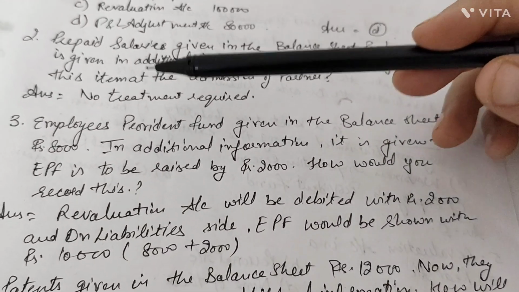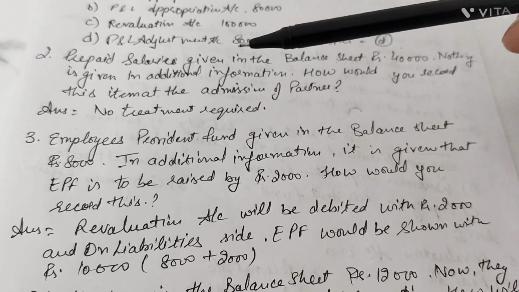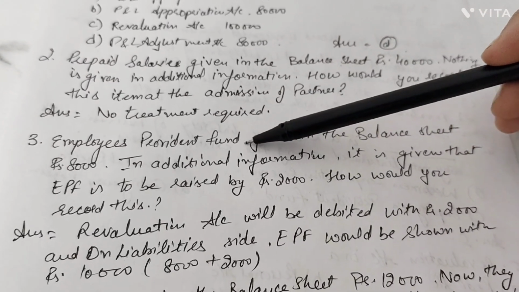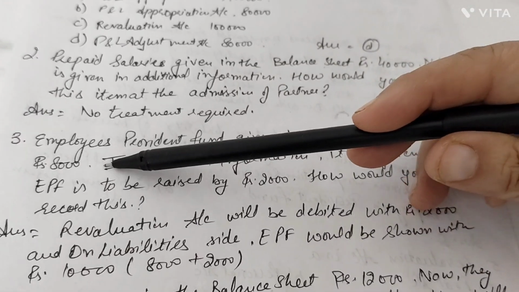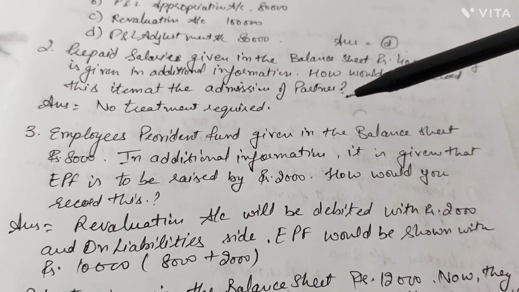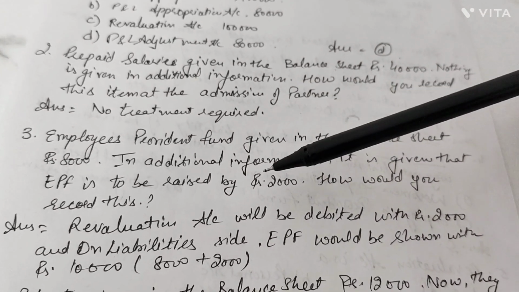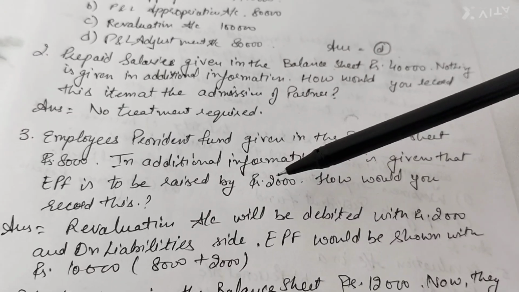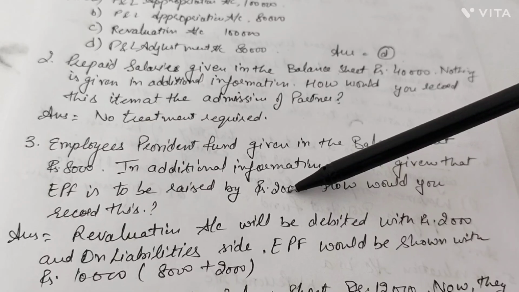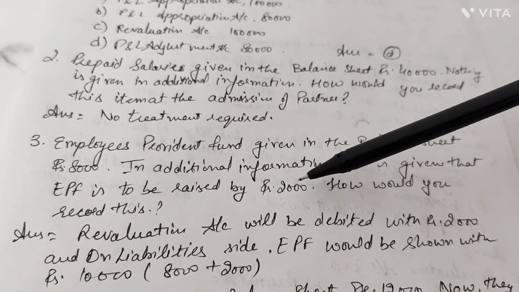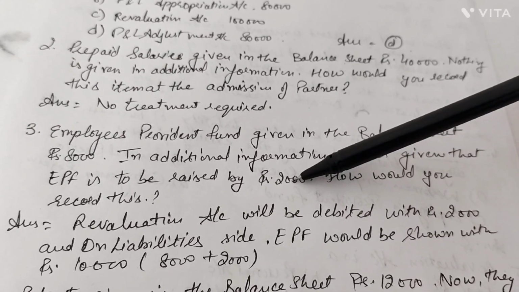Next is employees provident fund. This I have discussed in the previous videos also, that employees provident fund is a liability of the partnership firm that was given in the balance sheet with rupees 8,000. Now in the additional information it is given that EPF is to be raised by 2,000. That means there is an additional liability on EPF of rupees 2,000. When there is an additional liability, it's a loss to the firm, so it will go on the debit side of the revaluation account and on the liability side of the balance sheet, right?